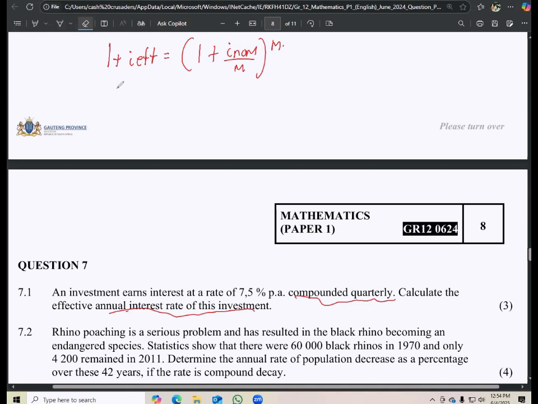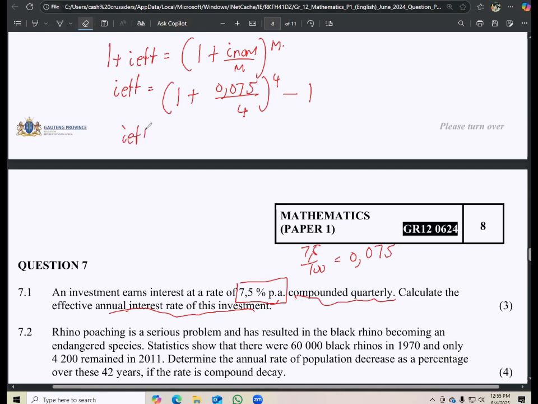So we want to calculate the effective interest rate. Obviously, the first thing we need to do is take the 1 over there. So let's substitute. The nominal interest rate is 7.5%. But note that we do not write the 7.5 as it is. Remember, it's a percentage, so 7.5 divided by 100 is 0.075. That's what we are going to substitute here: 0.075 over 4, since it's compounded quarterly, and then a 4 as the exponent. Then if we take that 1 and transpose it over here, that's minus 1.